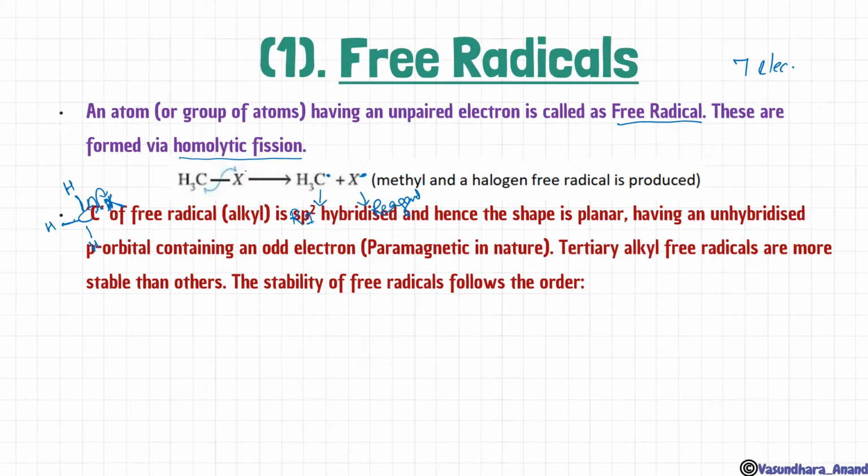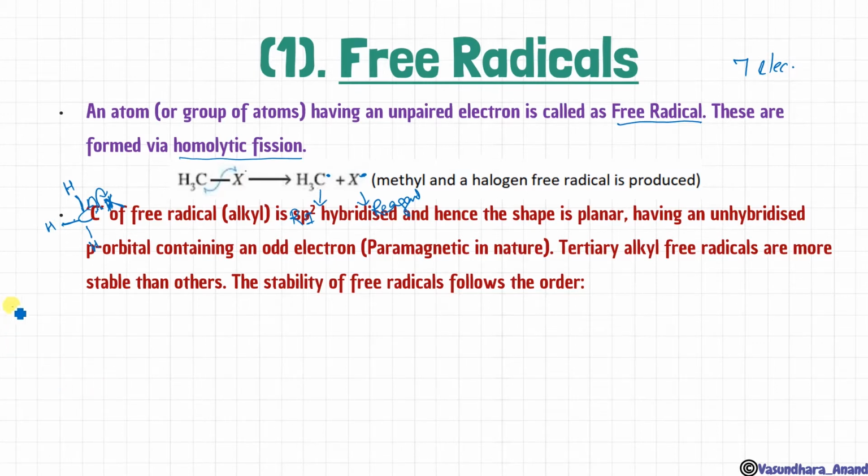In the last sp2, one p orbital is left over, unhybridized, with an odd electron. And whenever there is an odd electron, it is considered paramagnetic in nature, which we have done in chapter 4, chemical bonding.